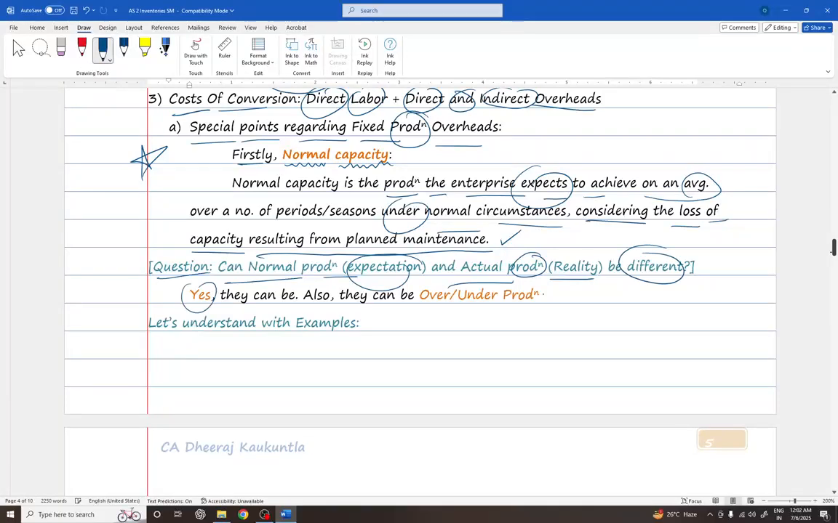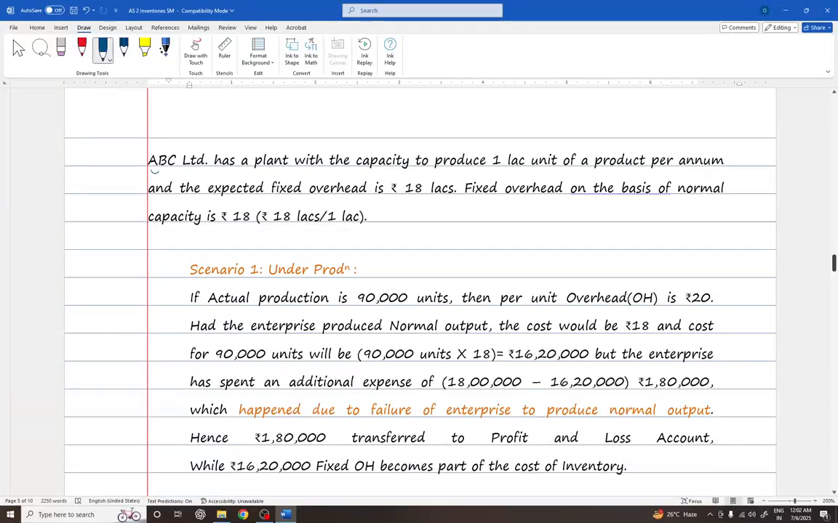Now question, can normal production, the expectation, and actual production, the reality, be different? Answer is yes, they can be different. Also they can be over or under production. Let's understand this concept with examples. Now, ABC Limited has a plant with a capacity to produce 1 lakh units of products per annum, and the expected fixed overheads are 18 lakhs. Fixed overheads on the basis of normal capacity can be calculated as rupees 18 lakhs divided by 1 lakh, which is rupees 18 per unit, right?